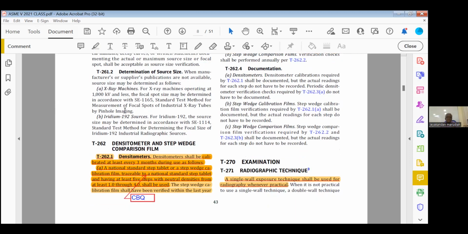So highlight this one. Densitometer shall be calibrated at least every 3 months during use as follows. A national standard step tablet or step wedge film traceable to the national standard having at least 5 steps. That is closed book. National standard. Each country has a national standard. In India we have a national standard. So that is closed book question.